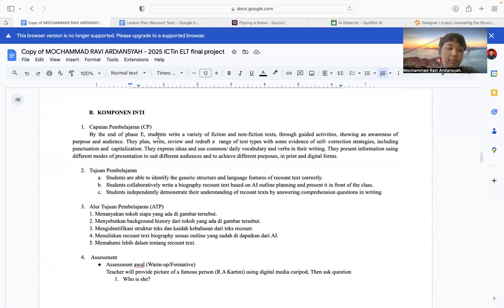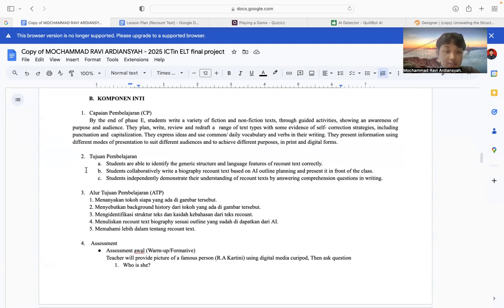And then this is for the CP, for fase A. This is for tujuan pembelajaran. Students are able to identify the generic structure and language features of recount correctly. Students collaboratively write a biography recount based on AI outline planning and present it in front of the class. Students independently demonstrate their understanding of recount by answering comprehension questions in writing.